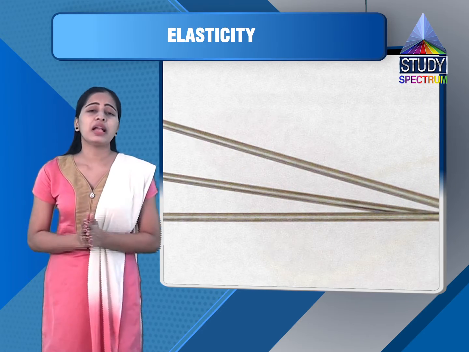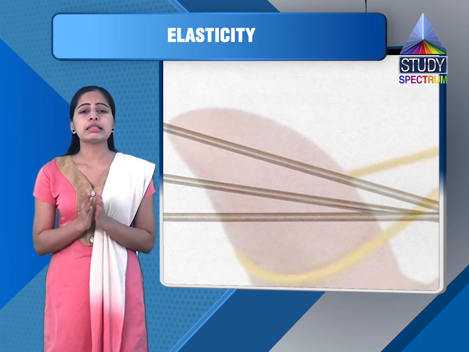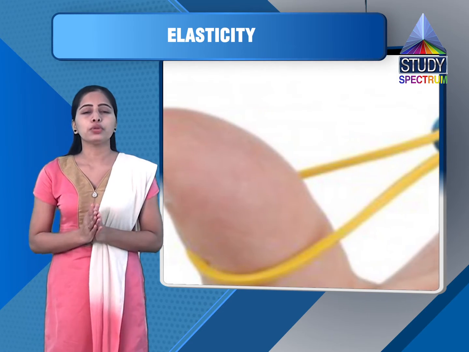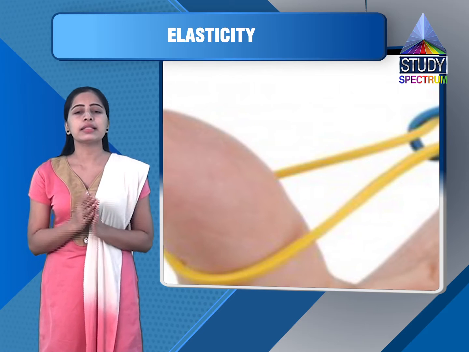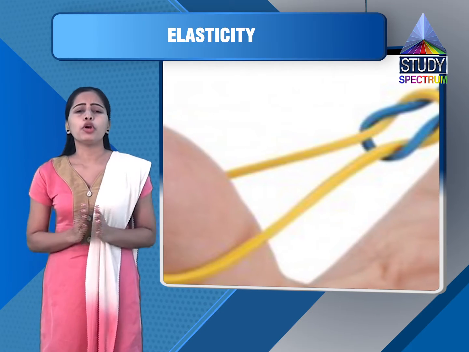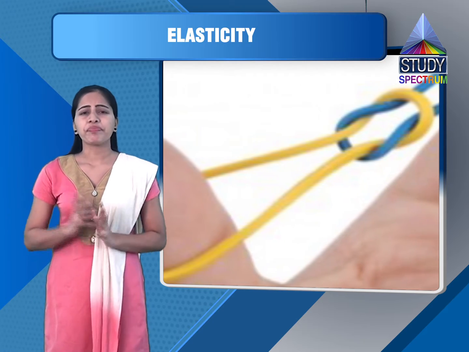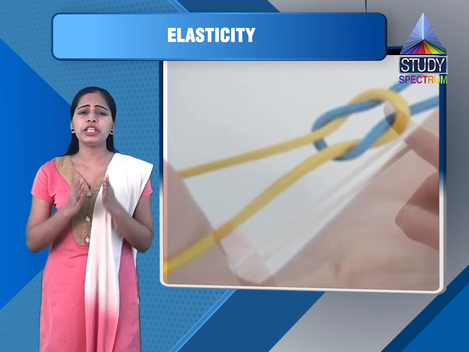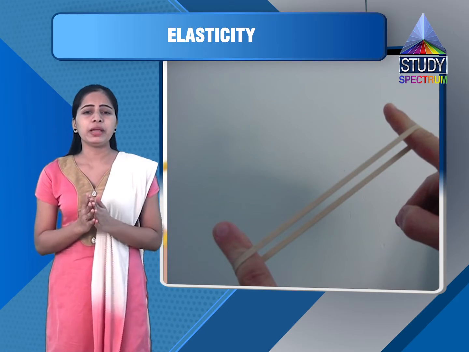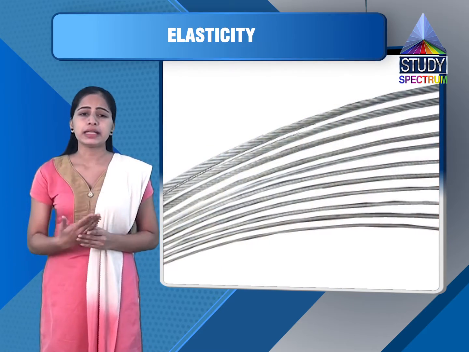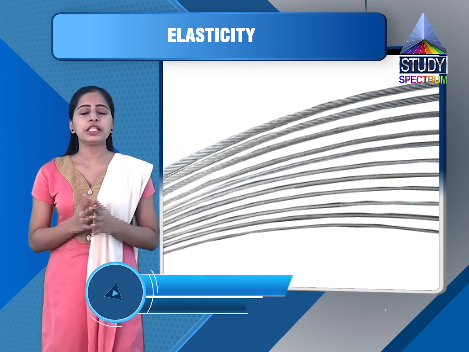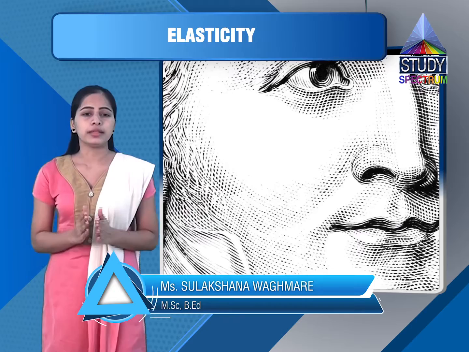So let us consider our first constant. This is known as Young's modulus, and this is related to length. That's why it is elasticity of length. Now let us see this. The modulus of elasticity related to change in length of a body such as a metal wire, beam, etc. is called Young's modulus of elasticity, named after a British physicist Thomas Young.